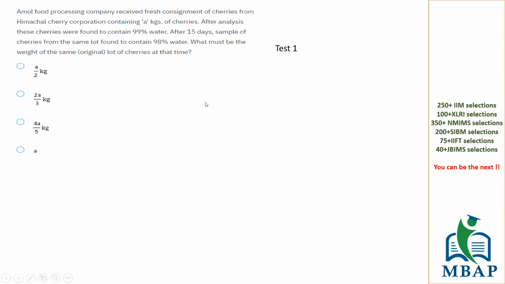This is slightly an interesting question. It has come in the previous year CAT exam also. So read the question well and try to solve. This is not a calculation intensive question. It's a question which is going to require some IQ. That's it.